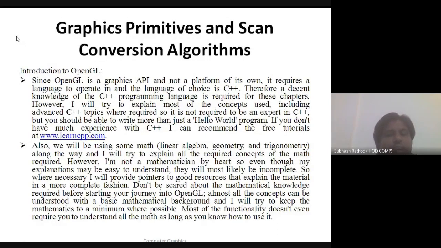Together we are going to implement graphics programs using OpenGL and some concepts from object-oriented programming, right? This includes some advanced C++ topics that we also need to understand.